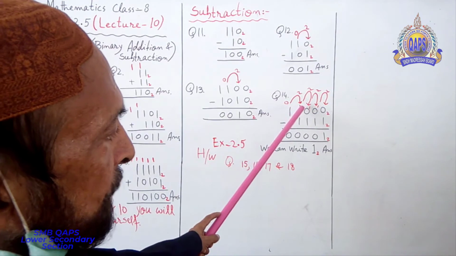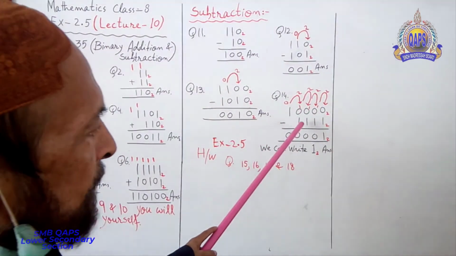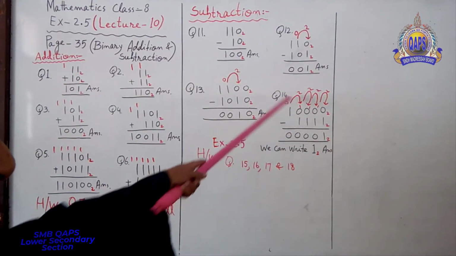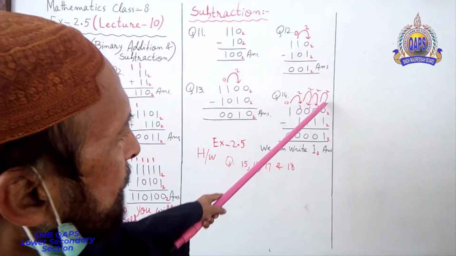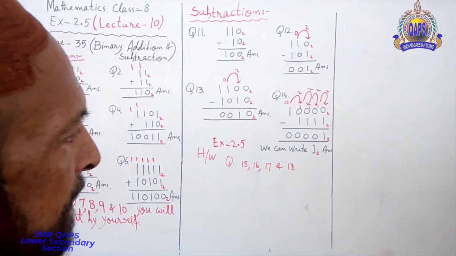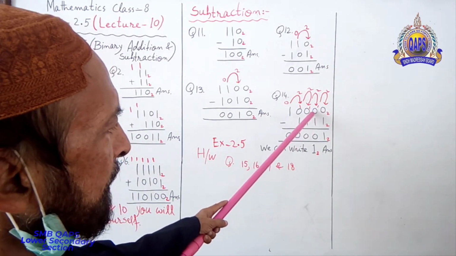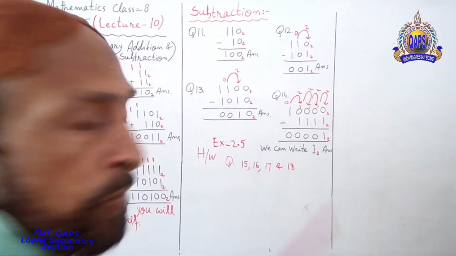10000 minus 1111. I hope you understand the system of carry. 0 minus 1, no way. Carry here, no carry. Carry from here, no carry. Carry from here, no carry.